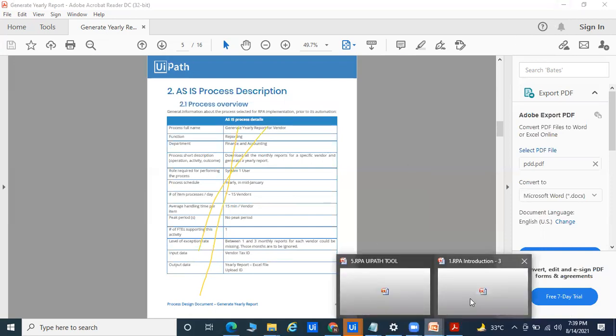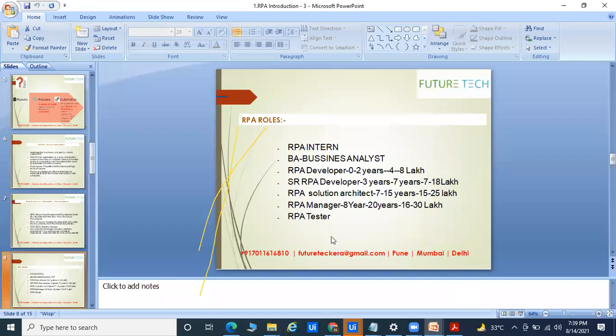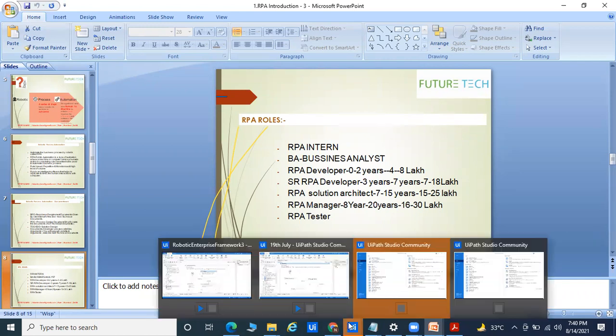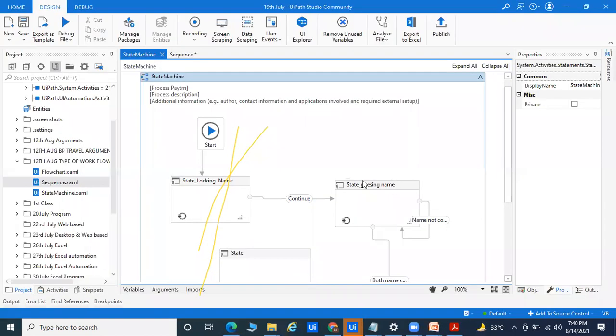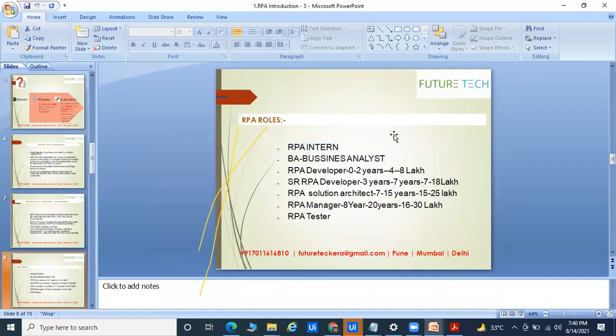And after that we have a lot of things for the RPA developer. If you ask me about the RPA developer's roles and responsibility, he has to develop the workflow like this. You can see the coding in my UiPath. Whatever the RPA developer does, they have to start the coding, and the daily roles and responsibility is to understand the business requirement, and then they start the development part. Okay, so that is the roles and responsibility for the RPA developer.